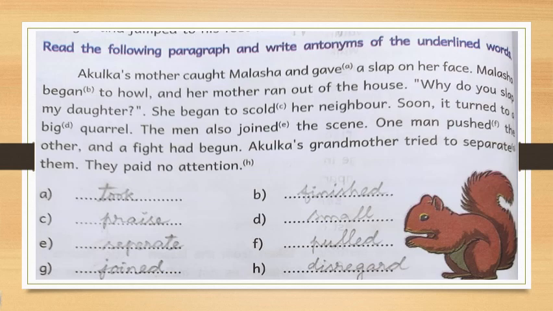Then E, joined. The opposite word for joined is separate. Next, F, pushed. The opposite word for pushed is pulled. Next, separate. The opposite word for separate is joined. Then the last one, attention. The opposite word for attention is disregard. Okay, write all these words in your notebook.